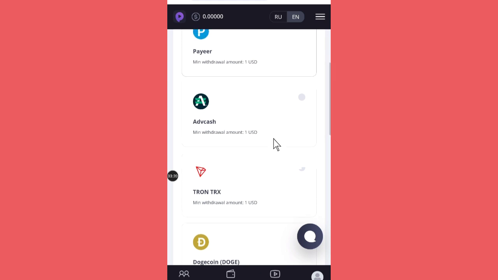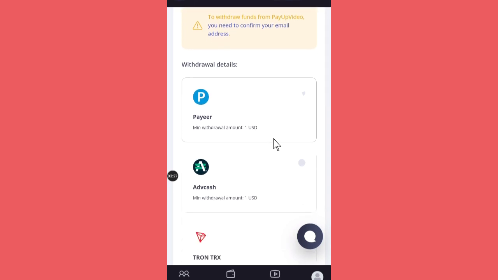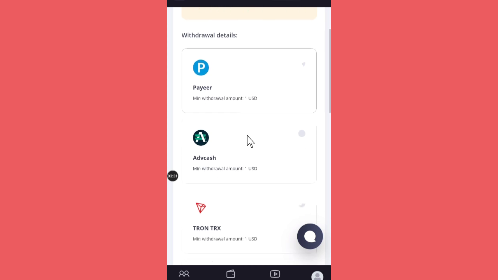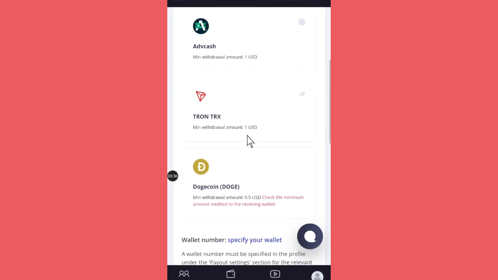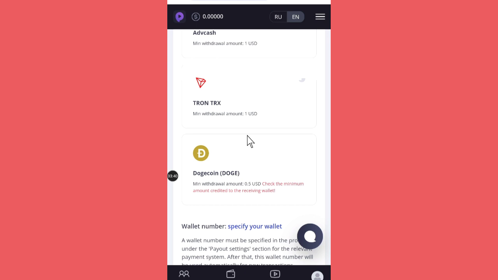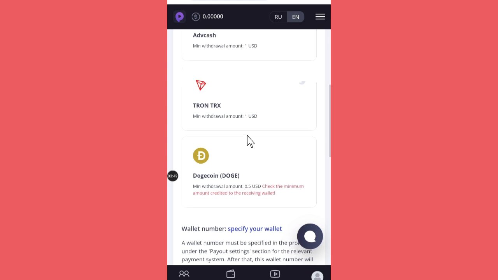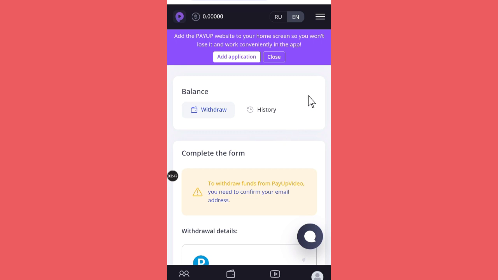Minimum withdrawal amount. Okay, so when you look at the withdrawal details, you see that each of these withdrawal methods has its minimum amount. So with Payeer, you can withdraw when you get $1, and then Advcash you can withdraw when you get to $1, and then the minimum amount is $1, with the exception of this one, Dogecoin, which is $0.5. So this is how the app looks, and they are saying you can make money by just watching some videos from this platform.